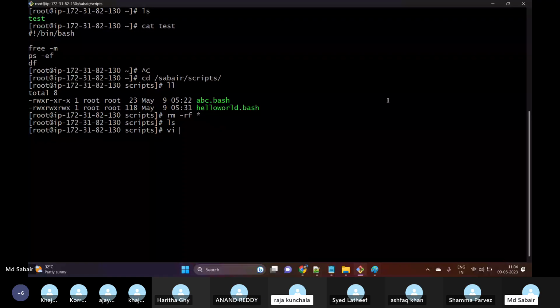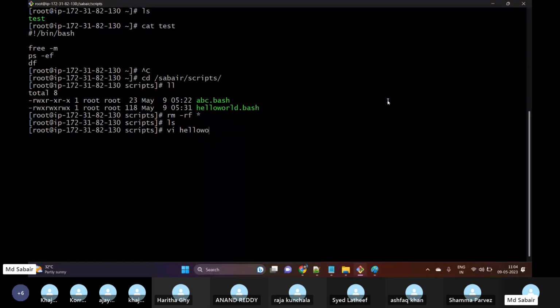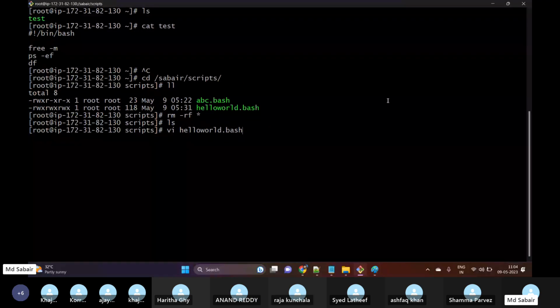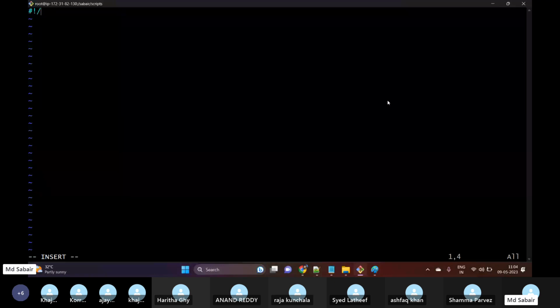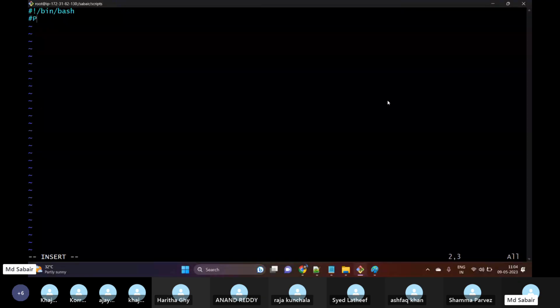vi, and then the file name will be hello world, and the extension will be .bash because we're using bash. Then this will be the shebang, defining which shell I'm using. Then the purpose: if you want we can write it, but this is one of the best practices, so always try to use this.